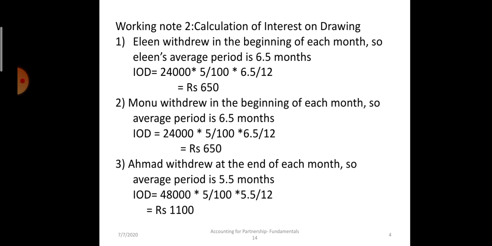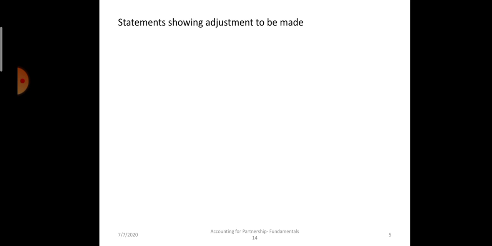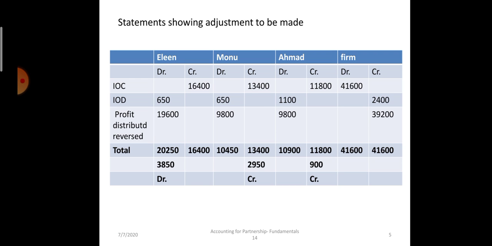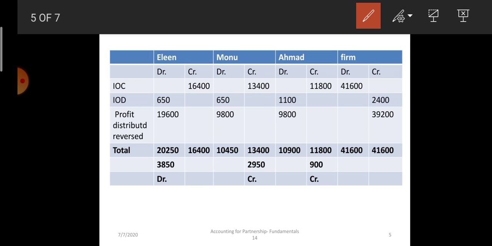So interest on capital we have calculated, interest on drawing we have calculated. Now we have to prepare the analytical table to find out the net amount to be included in the rectification entry. This is the analytical table for Eileen, Monu and Ahmed. It has debit and credit for each, and for the firm also debit and credit.